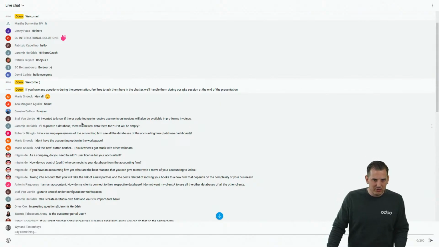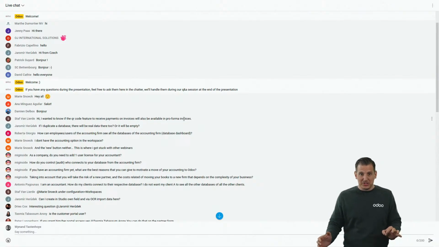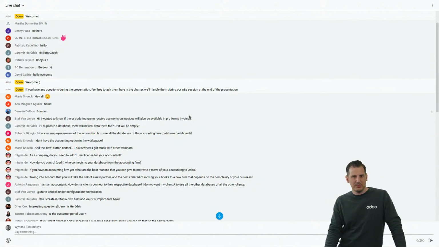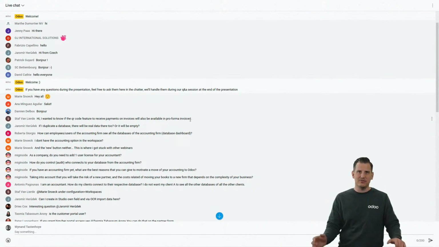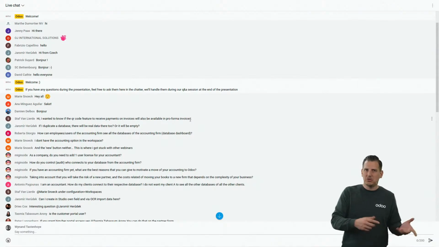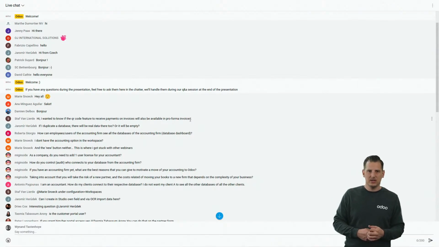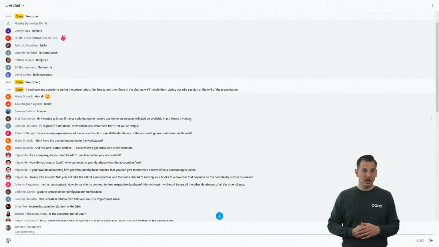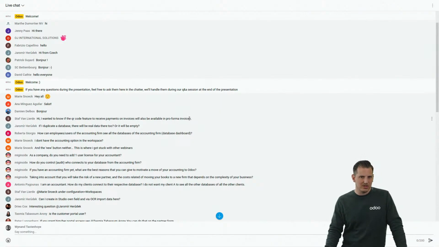I wanted to know if the QR code feature to receive payments on invoices will also be available in pro forma invoices. Steph, it's a very good question. Already the first question I cannot answer, I'm sorry for that. I'm not sure that it will be available on pro forma. At least if it's not available right now already, it will not be available, because it's not something new that we added in the roadmap, in my opinion. So I would say if it's not available currently, then the answer is no.